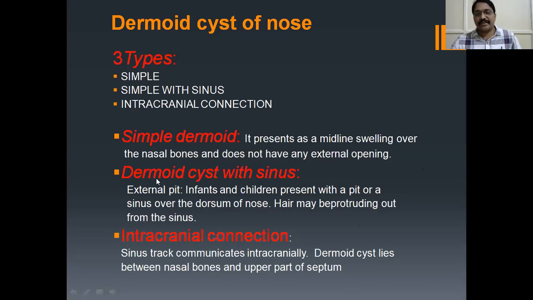Dermoid cyst with sinus: there will be an external pit on the dorsum of the nose, and hair may be protruding from the sinus. If you look closely, you can see a small tuft of hair at the sinus opening. The third one is more dangerous, with intracranial connection. Here, the sinus tract communicates intracranially. How do you treat this? The dermoid cyst lies between the nasal bones and the upper part of the septum.